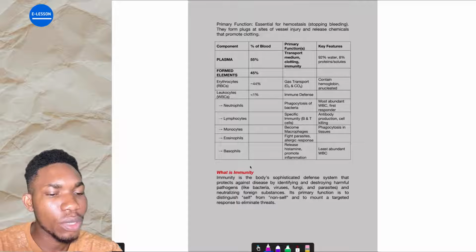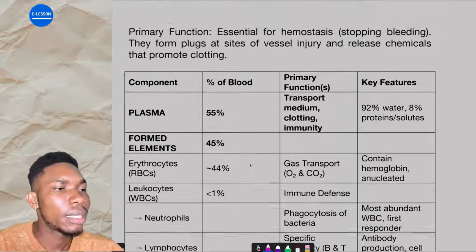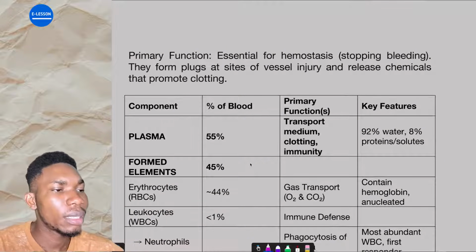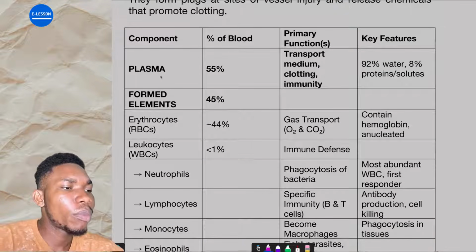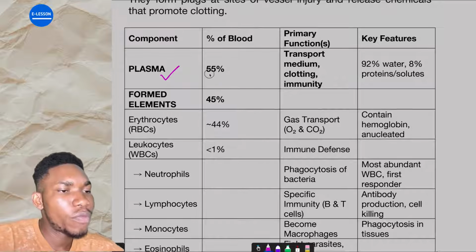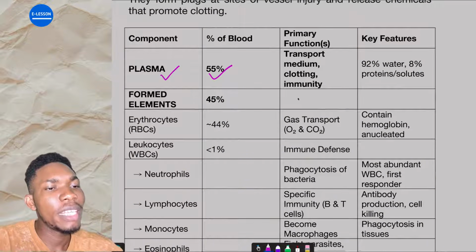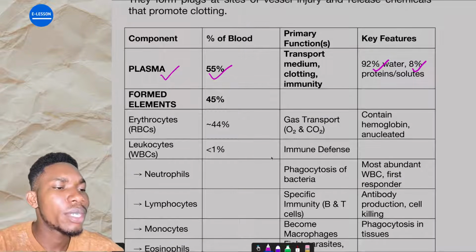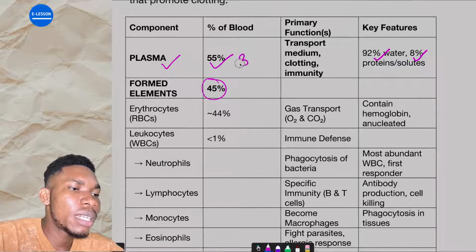The primary function of the platelet, as we said, is essential for hemostasis. They stop bleeding. Are you getting it? So this is like a summary of everything. Components of the blood: plasma, 55%, transport medium, clotting, and immunity. It contains 92% water, 8% proteins and solutes. The formed elements are about 45%. This one is 3 liters, this one is about 2 liters.